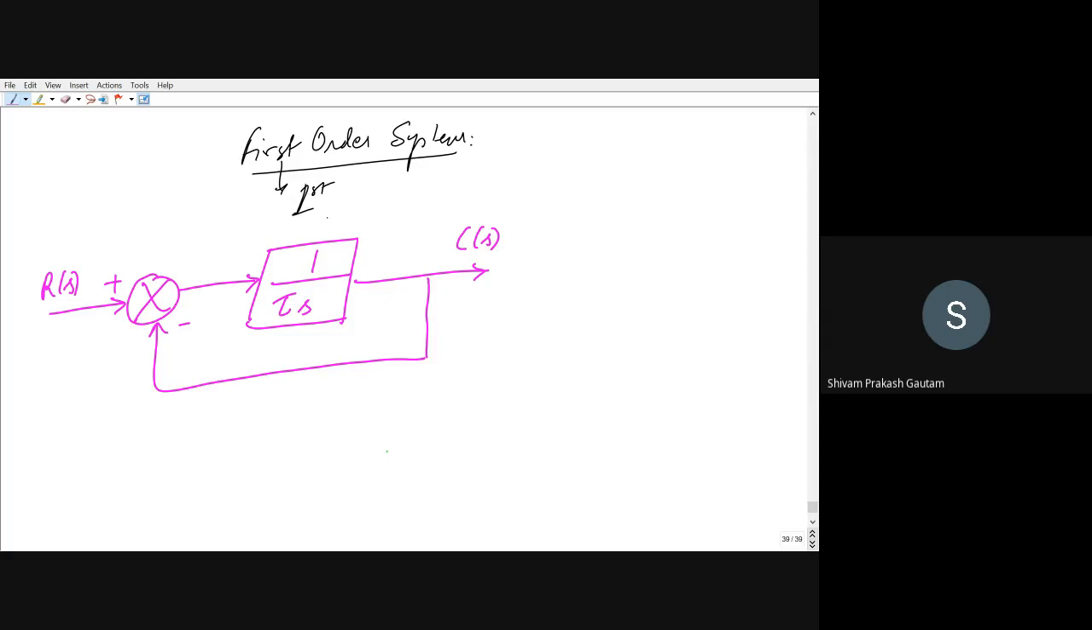So this is first order. For generalized purpose, I have considered it to be tau, and anything multiplied by s, we can call it tau. Depending upon the system, you can give any value of tau. What is first order? A system with only one pole is called a first order system.